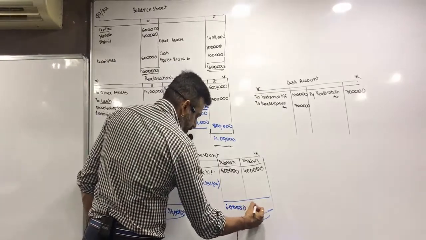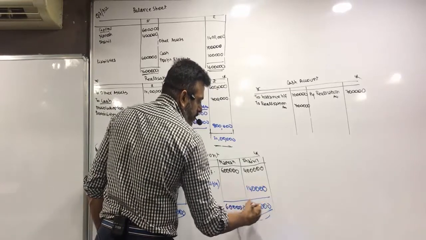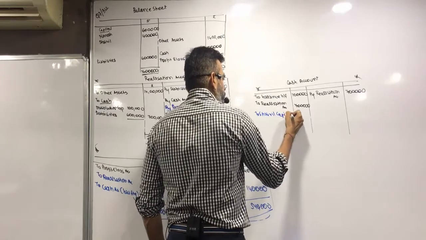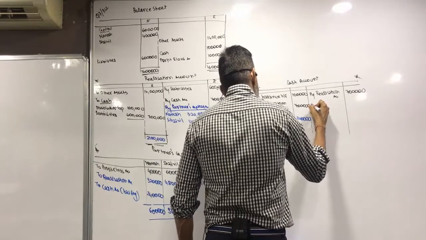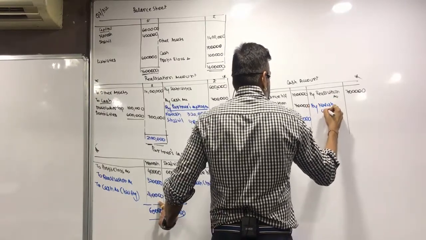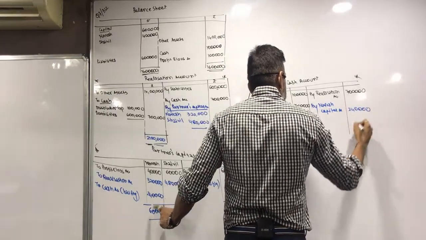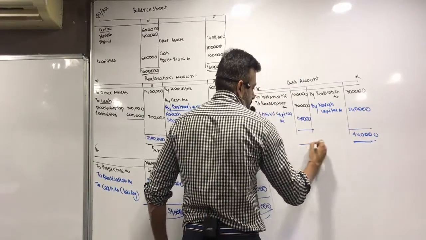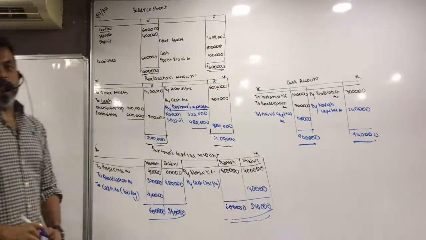So 5,40,000. 1,40,000. Ch7's capital account. By Naresh capital account. 9,40,000.